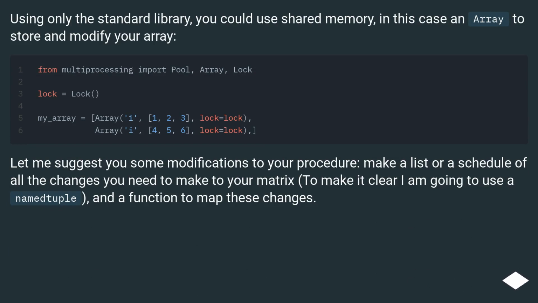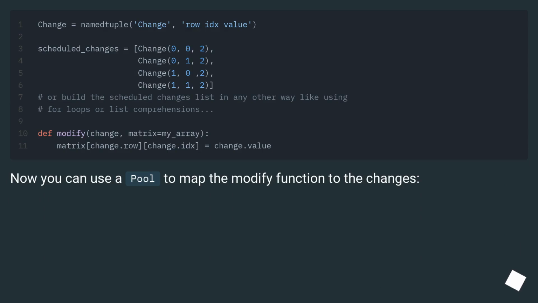Using only the standard library, you could use shared memory, in this case an array, to store and modify your array. Let me suggest some modifications to your procedure. Make a list or a schedule of all the changes you need to make to your matrix. To make it clear, I am going to use an embedded tuple, and a function to map these changes. Now you can use a pool to map the modify function to the changes.